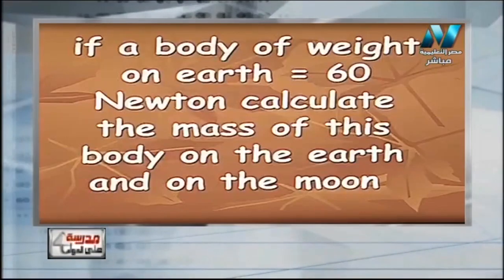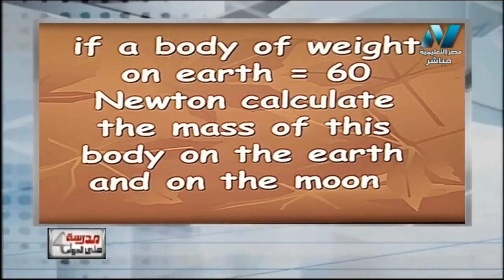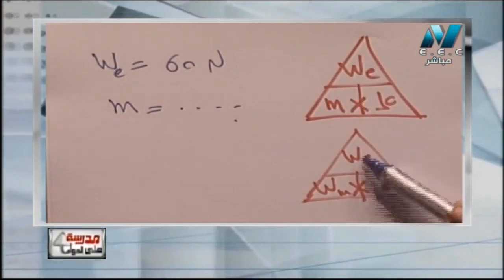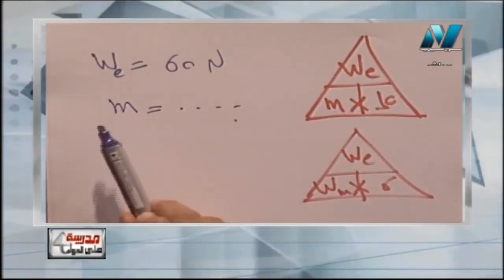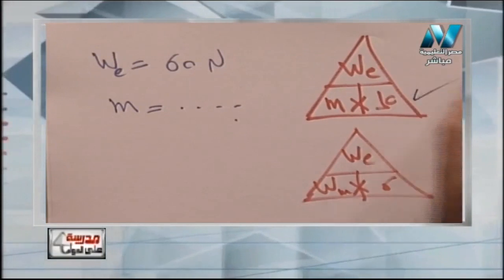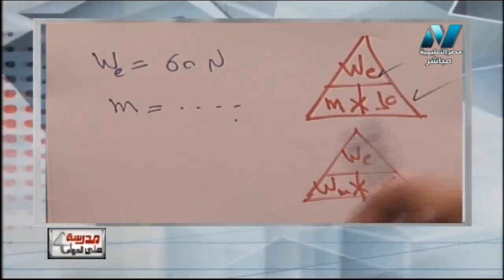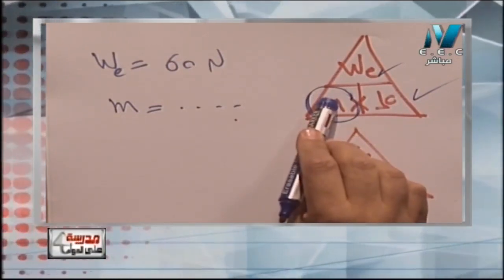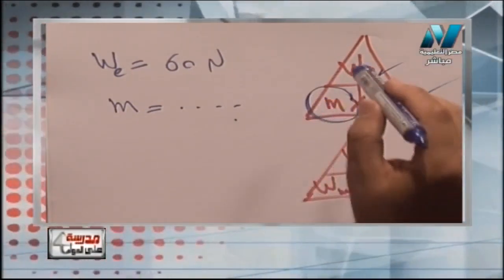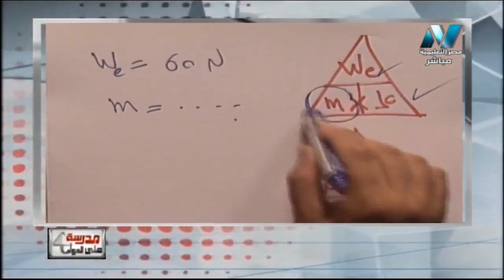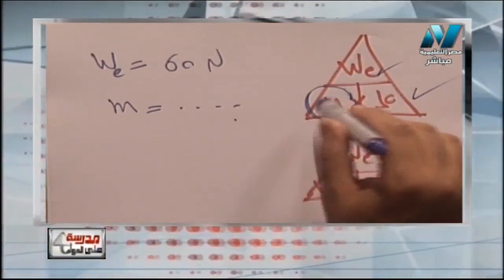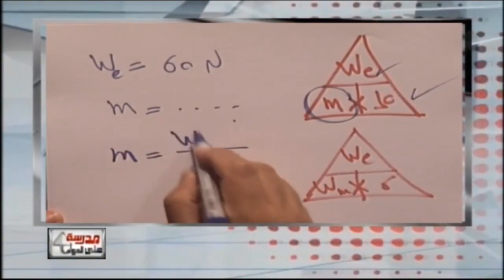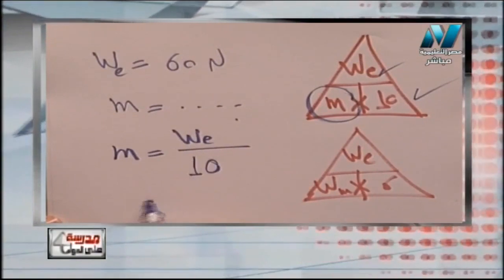Which law will I use? Let's look at the two laws again. First law, weight and mass. Second law, weight and weight. Here I have weight and I need mass, so I will certainly use this law. Why? I have weight on the earth and need mass. I put my finger or the pen on it. I can get mass by dividing weight on the earth by 10. So to get the mass, I divide weight on the earth by 10. So mass equals weight on earth divided by 10.